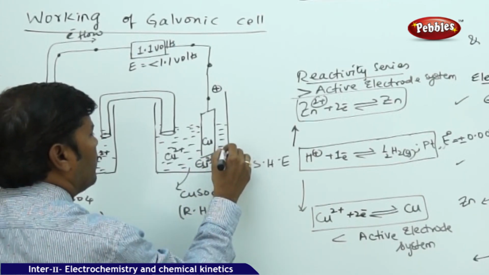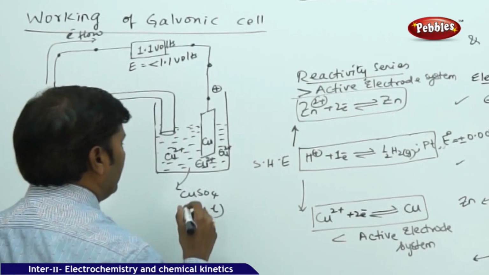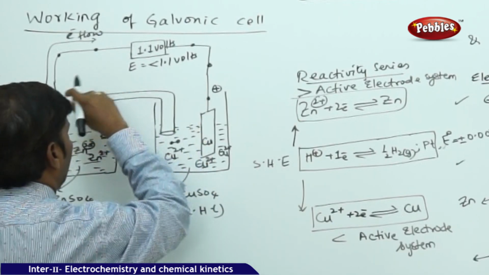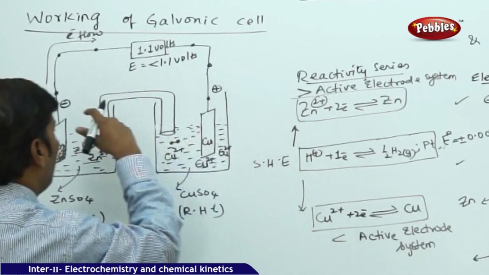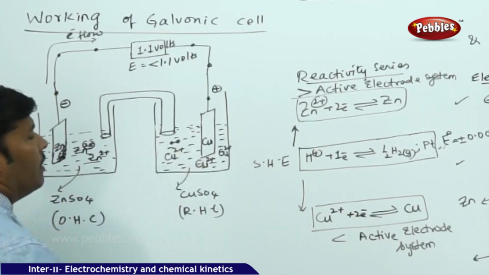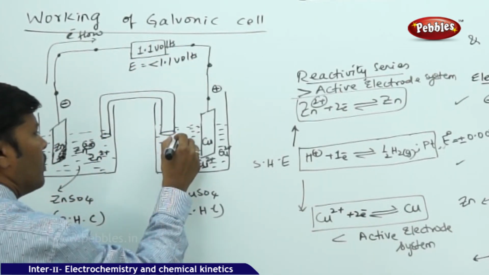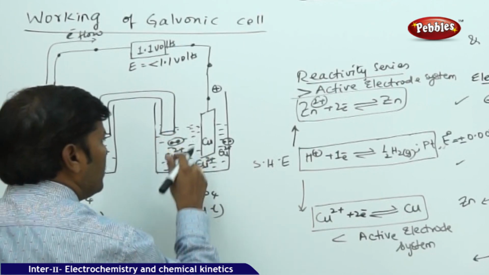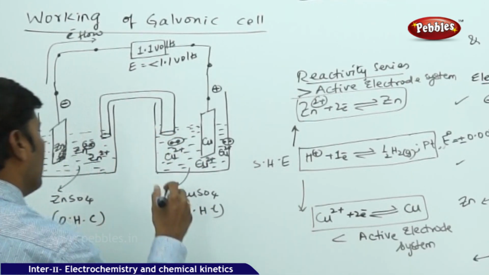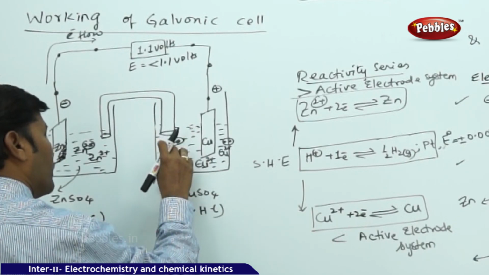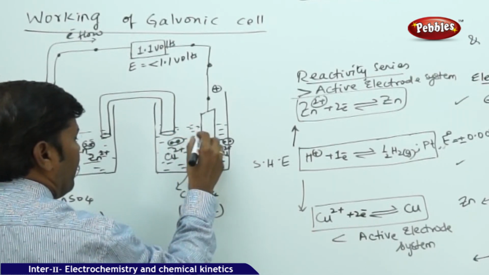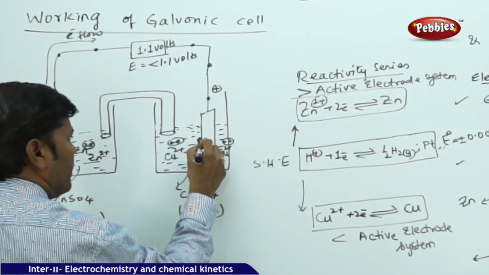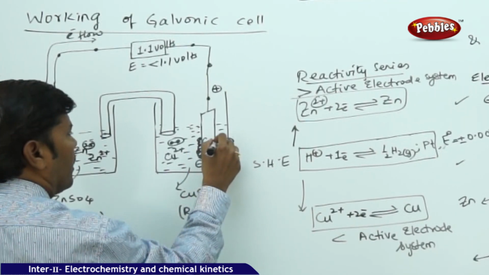These cupric ions try to accept the electrons. More and more free electrons start moving from the oxidation half cell vessel to the reduction half cell vessel, and these free electrons are being captured by the cupric ions. These cupric ions capture these 2 electrons, this bivalent, and they get reduced. Once reduced to copper, they move towards the electrode plate, and there is an increase in the mass. There is an increase in the overall thickness of the electrode plate.